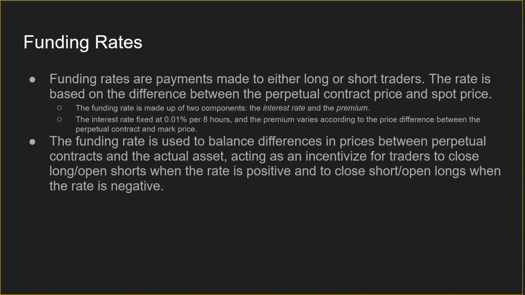Now, the funding rate is used to balance differences in prices between perpetual contracts and the actual price, where it acts as an incentive for traders to close long or open shorts when the rate is positive, and to close shorts or open longs when the rate is negative. Right? We're trying to maintain balance. That way there's an equal amount of buyers and sellers, an equal amount of longs and shorts.